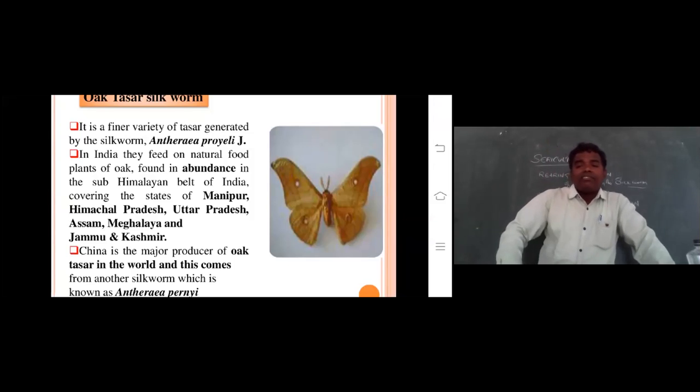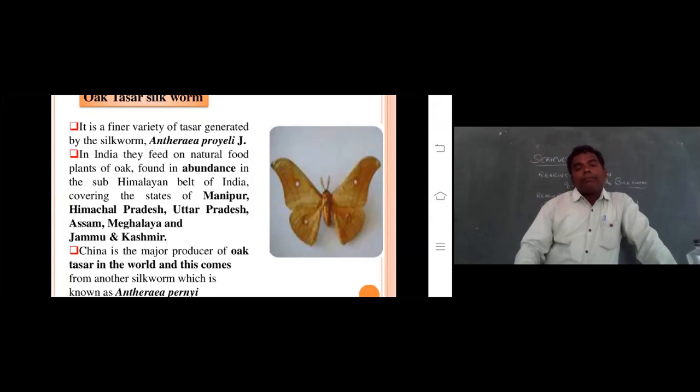Especially the seven sisters, the eastern Himalayan states, that means Manipur, Himachal Pradesh, especially Assam and Meghalaya, are the eastern states which produce this Tassar silk, and Uttar Pradesh and Jammu and Kashmir also produce it. China is the major producer of oak Tassar in the world.